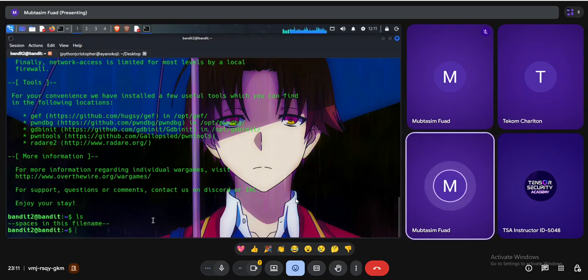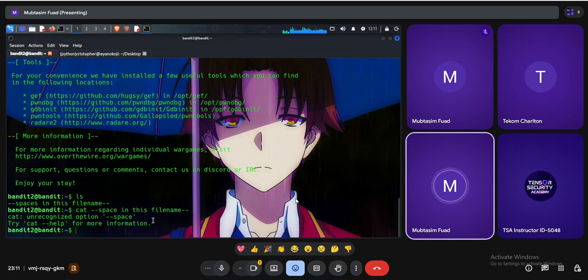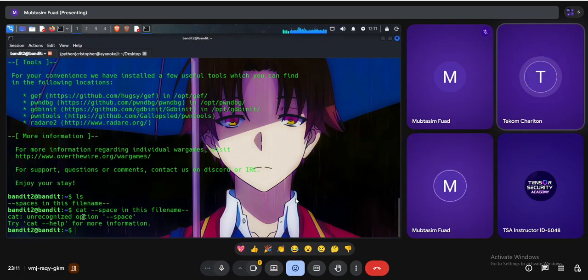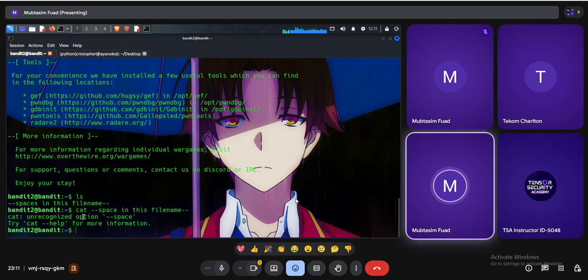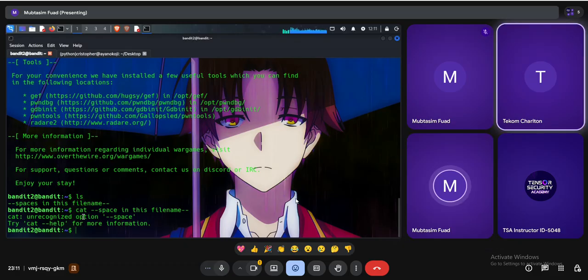In general, if I try to read this one like this, cat dash dash spaces in this file name, you will get an error, as you can see, because whenever I am using double dash or single dash, the command line directly treats the dash as an option for the command line instruction.